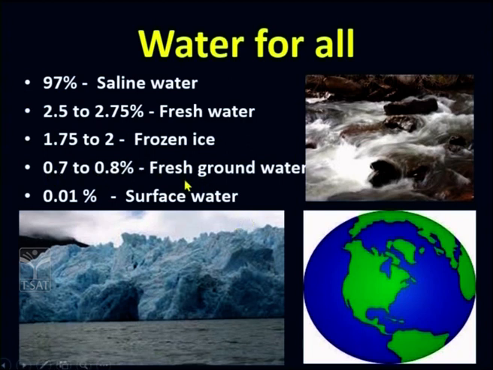So fresh groundwater, that is water present underground, is 0.7 to 0.8%, and the surface water percentage is 0.01. Surface water means the water present in lakes, rivers, streams, etc. That is only 0.01%. So the total amount of water that we actually use for drinking or for irrigation purposes comes from this groundwater and surface water. This is a very small percentage. Though the percentage is very small, if we use this water judiciously, we can hand over all these water resources to future generations also.